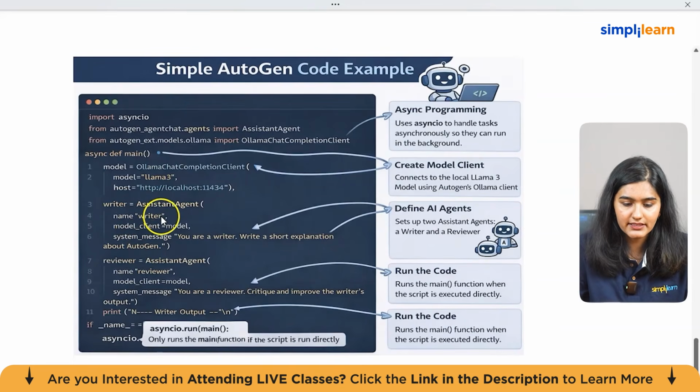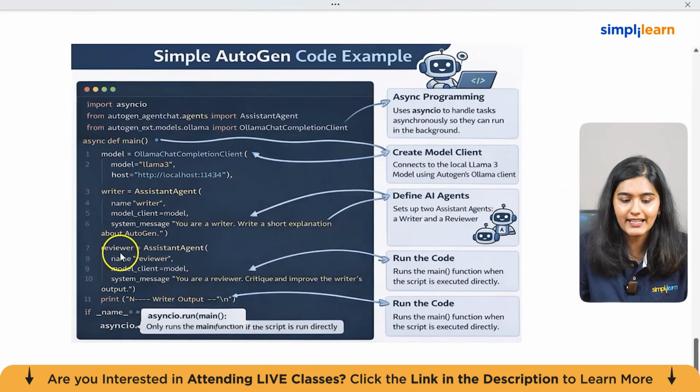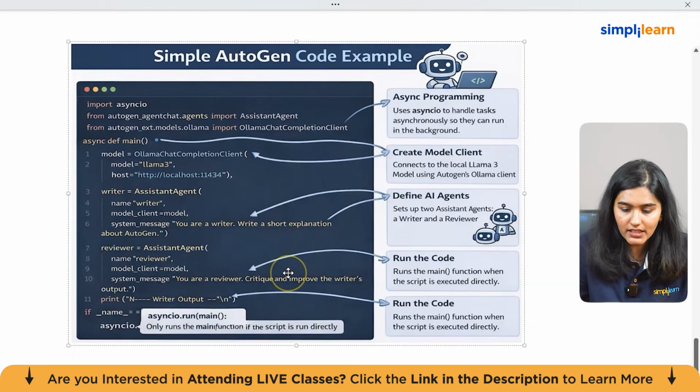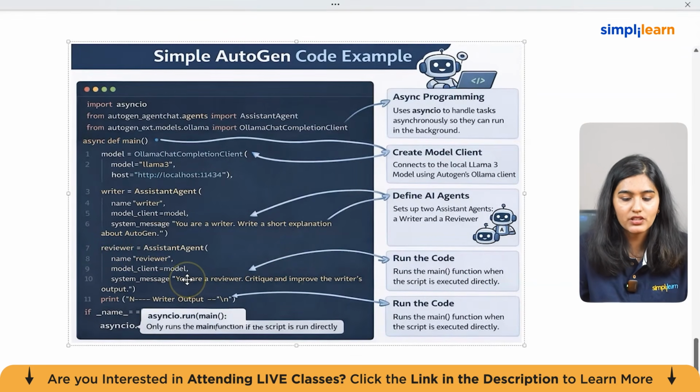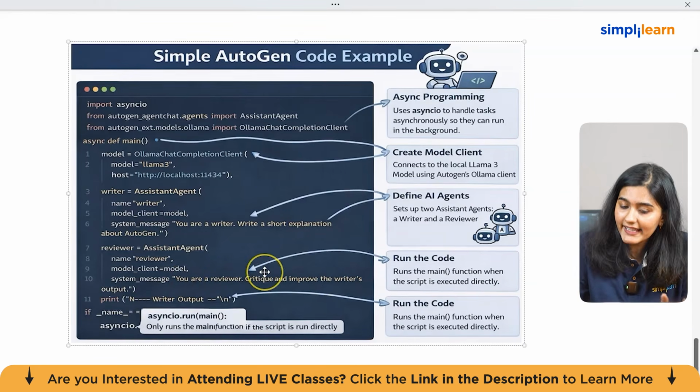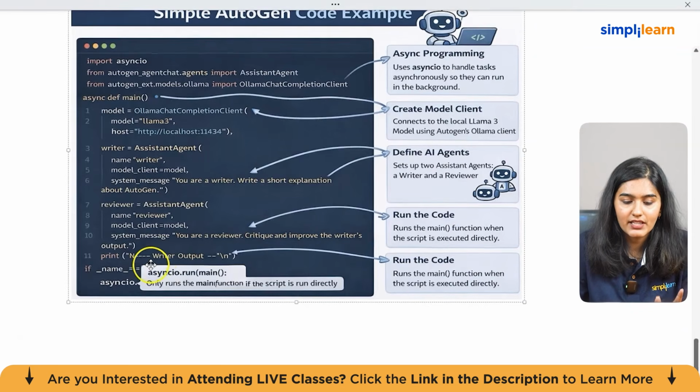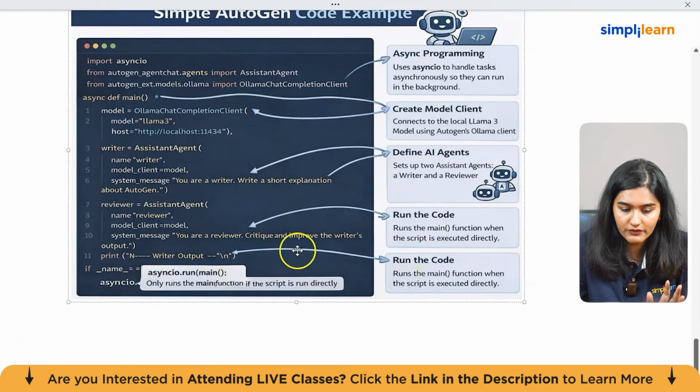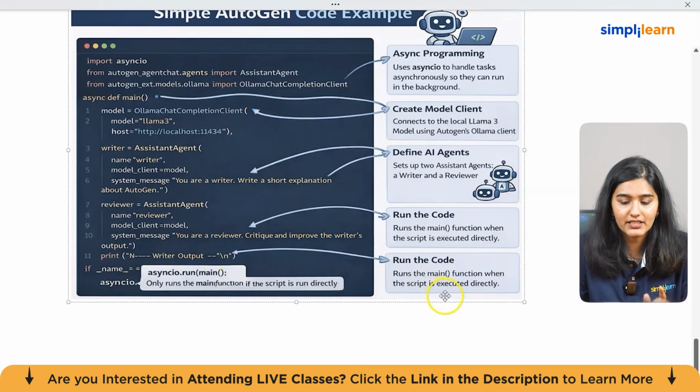So the writer agent's work is: you are a writer, write a short explanation about AutoGen. And this is the reviewer: you are a reviewer. We are setting the performance task as a reviewer. So this will basically review the task, critique and improve the writer's output, and then again, in the end, write the output. And this block of the code will run the main function when the script is executed directly.